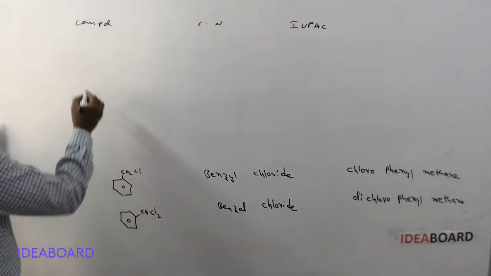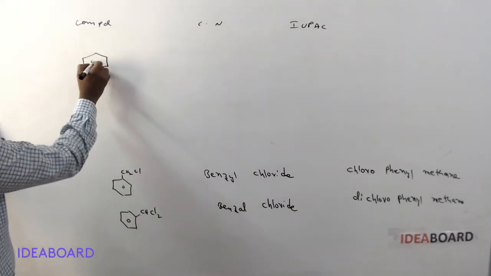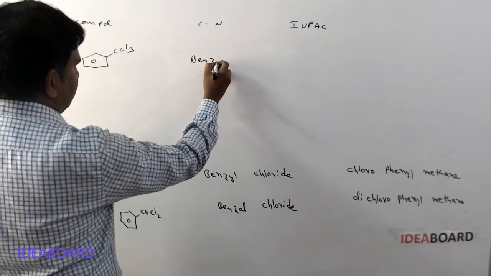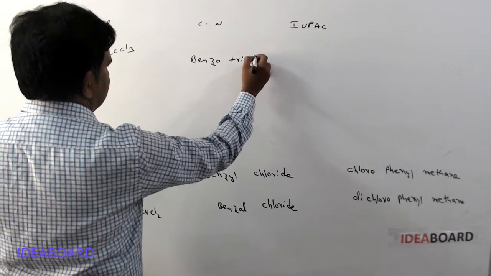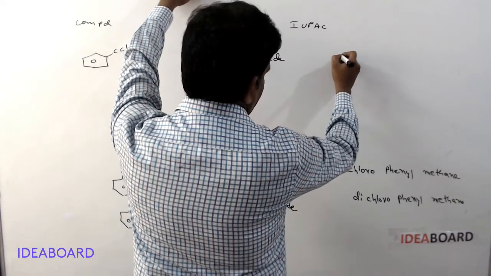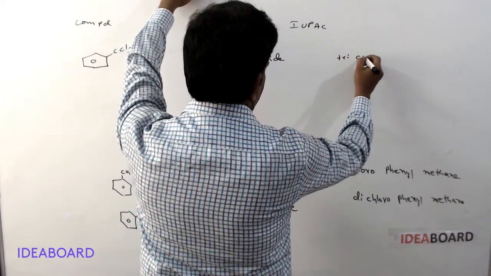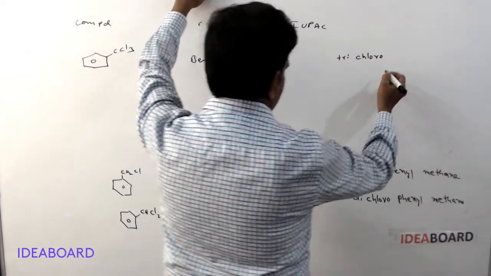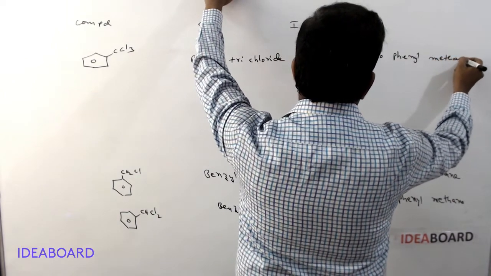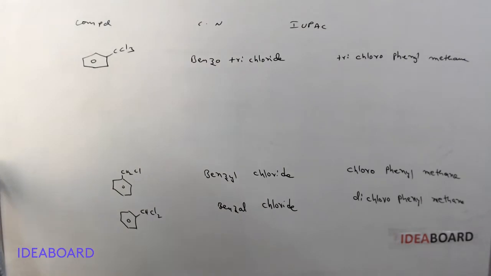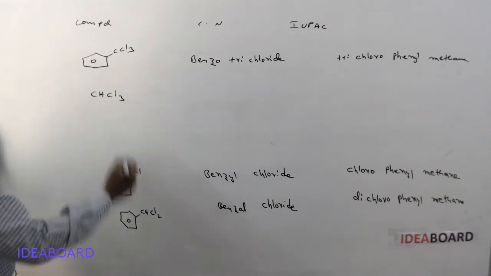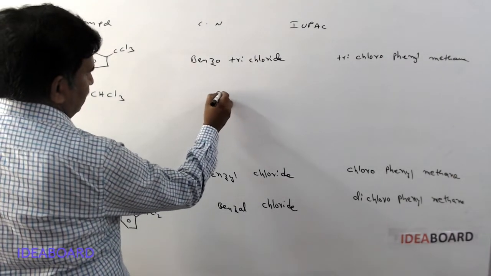The next one, CCl3, this is called benzotrichloride. The common name is benzotrichloride, and the IUPAC name is trichlorophenylmethane.